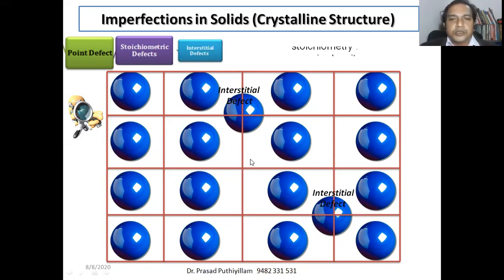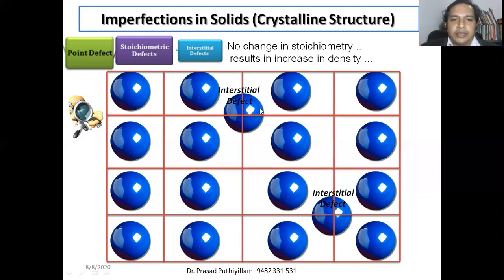So there is no change in stoichiometry. It increases the density. As we can see, there are 2 additional atoms in this particular example. As we calculate the density of the solid with the number of atoms which is supposed to be in the crystalline structure, but additional atoms are there in the interstitial sites, it increases the density of the solid.